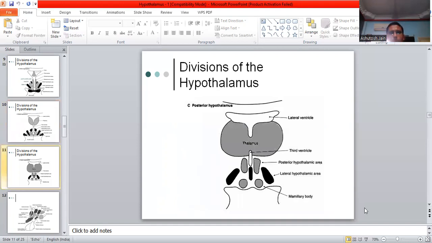Now the posterior hypothalamus, lateral ventricle, thalamus. We are looking at this diagram from top to downwards. Please have a very closer look at the lateral ventricle, thalamus, third ventricle, posterior hypothalamic area, lateral hypothalamic area, and the mammillary body.